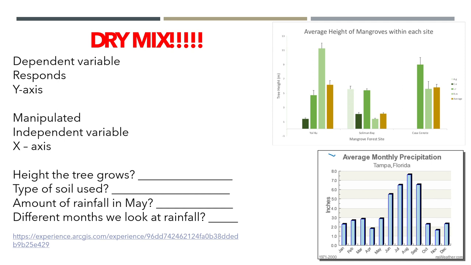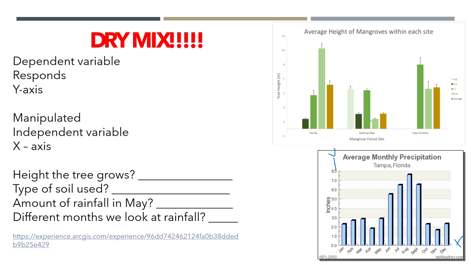So let's review. This is our y-axis. This is our x-axis, right? So I don't know where this was when I was in school, but oh my goodness, I love it. Dependent variable is what responds, and it's on the y-axis. So inches, height, that's your dependent variable. What's on the x-axis? That's your manipulated variable, your independent variable. That's what's on the x-axis.